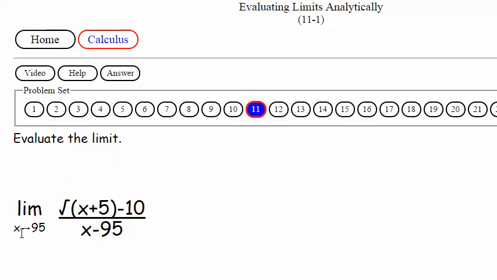Evaluate the limit. We got the limit as x approaches 95. Whoa. We got the square root of x plus 5 minus 10 over x minus 95. So everybody gather around. Let's go inside the classroom.